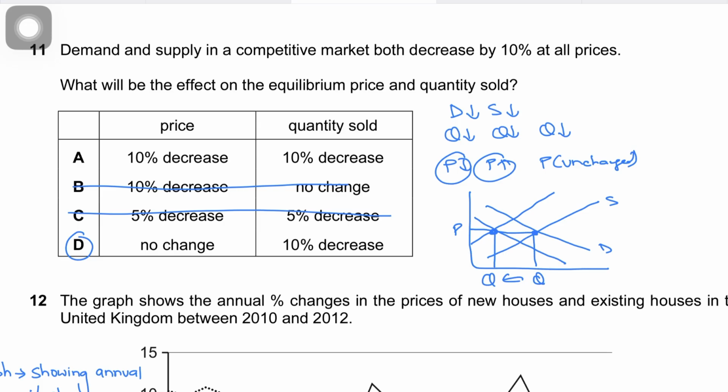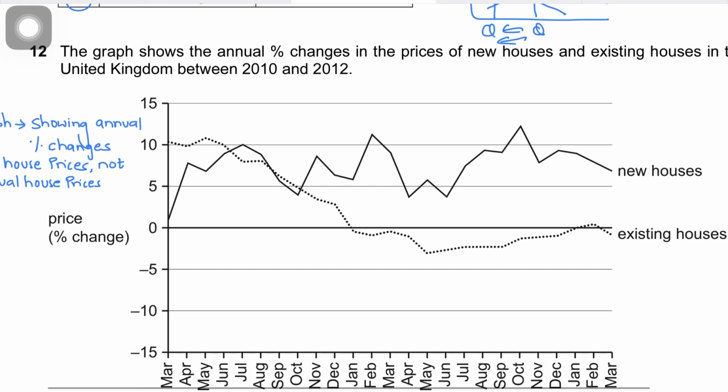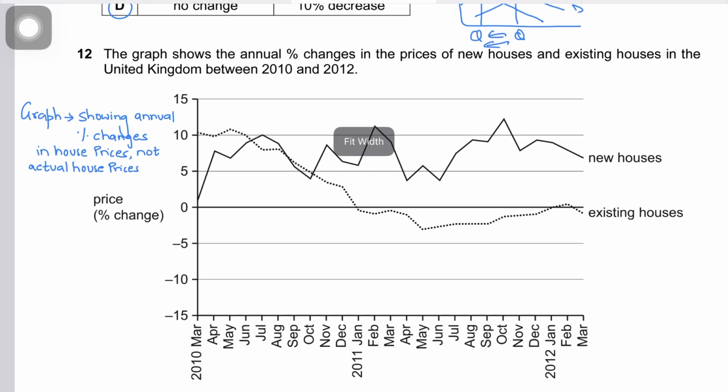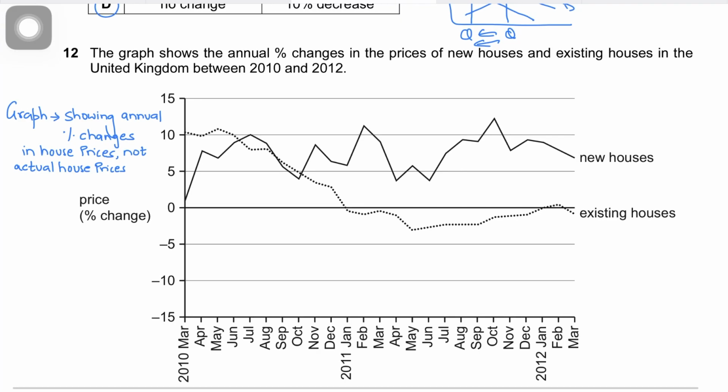And just think of it simply: buyers want 10% less at every price, so demand goes down. Similarly, sellers supply 10% less at every price. Since both sides, demand and supply, shrink equally, there is no pressure for prices to change, but obviously fewer units will be traded in the market. So 11, David.